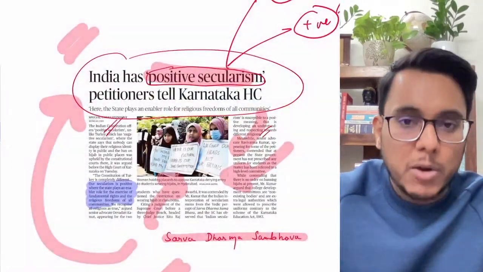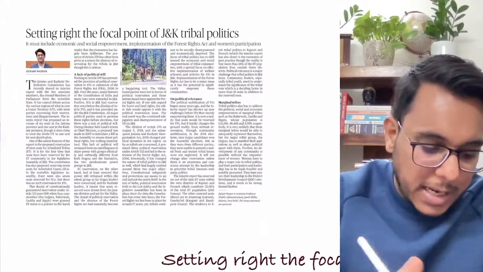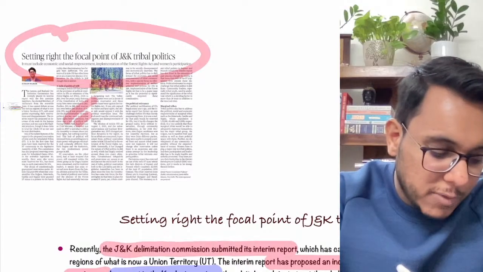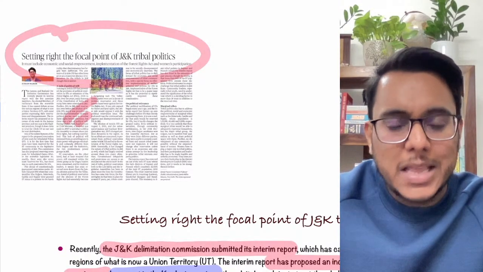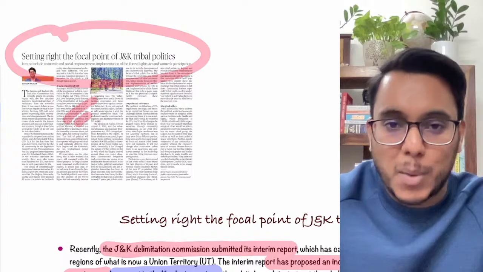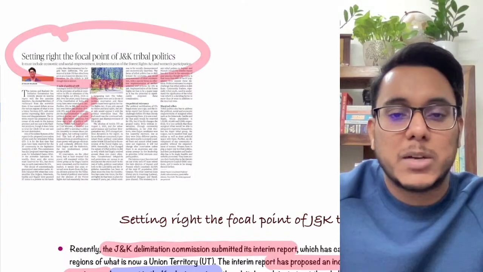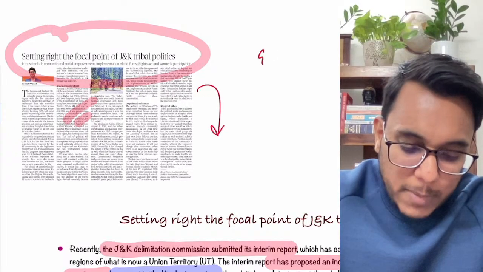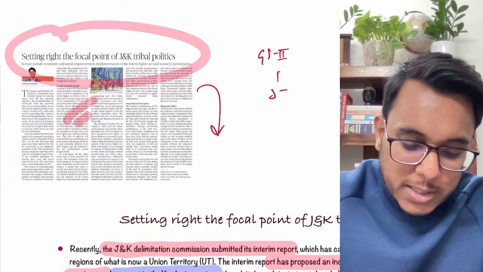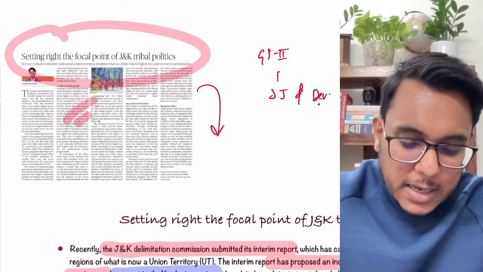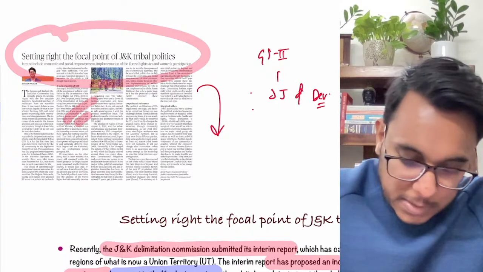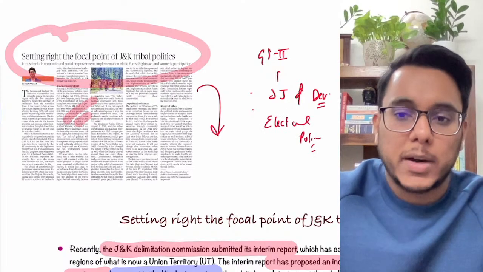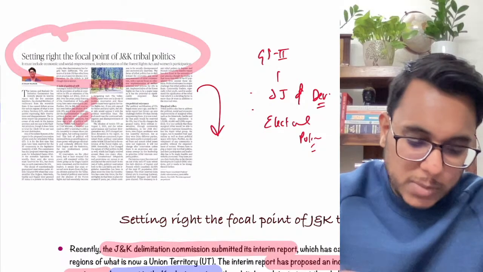Now moving on to the next article: setting right the focal point for J&K tribal politics. First of all, you don't need to go too much into the detail of how many tribal people there are, what their population is, in which area they are living. That much minuscule analysis is not important. The broader picture we are going to see will be important for GS paper number 2, social justice and development, as well as electoral politics. Now let's understand what is provided in this particular article.